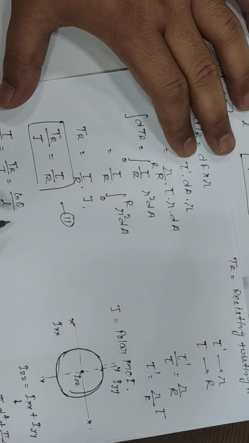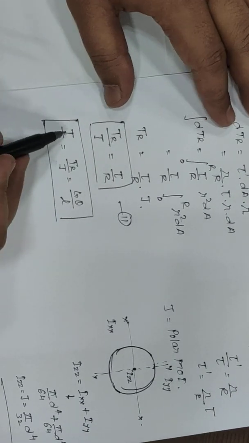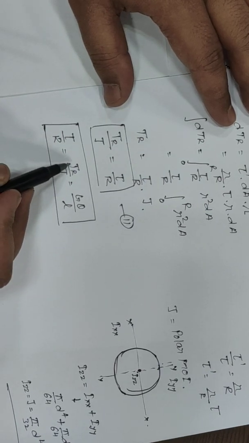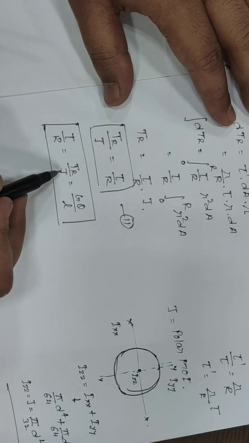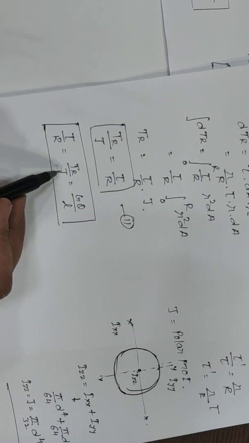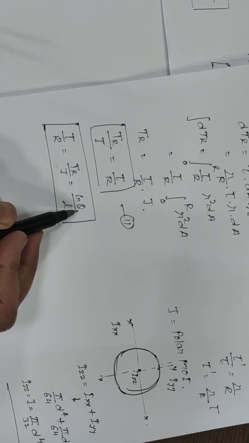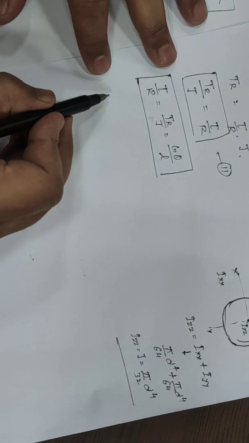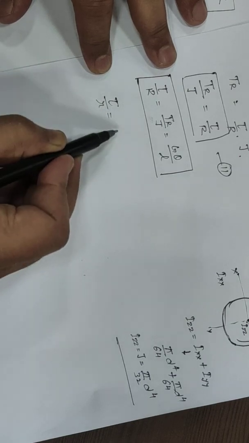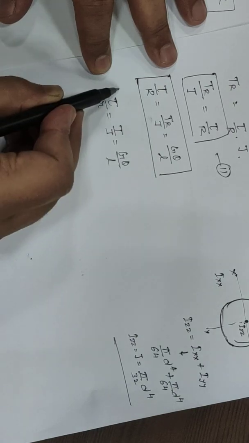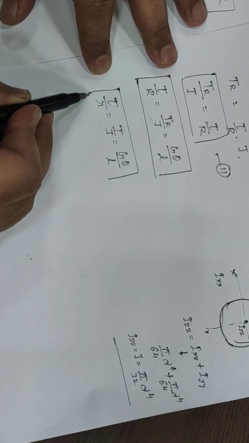G theta by L, where tau is the shear stress at the location when r is equal to capital R. Tr is the resisting twisting moment, J is the polar moment of inertia, that is moment of inertia about the axis which is perpendicular to the cross section, G is the material property, theta is the angle of twist, L is the length of the member. In generalized way it is written as tau by R is equal to T by J is equal to G theta by L. So this is the twisting equation.